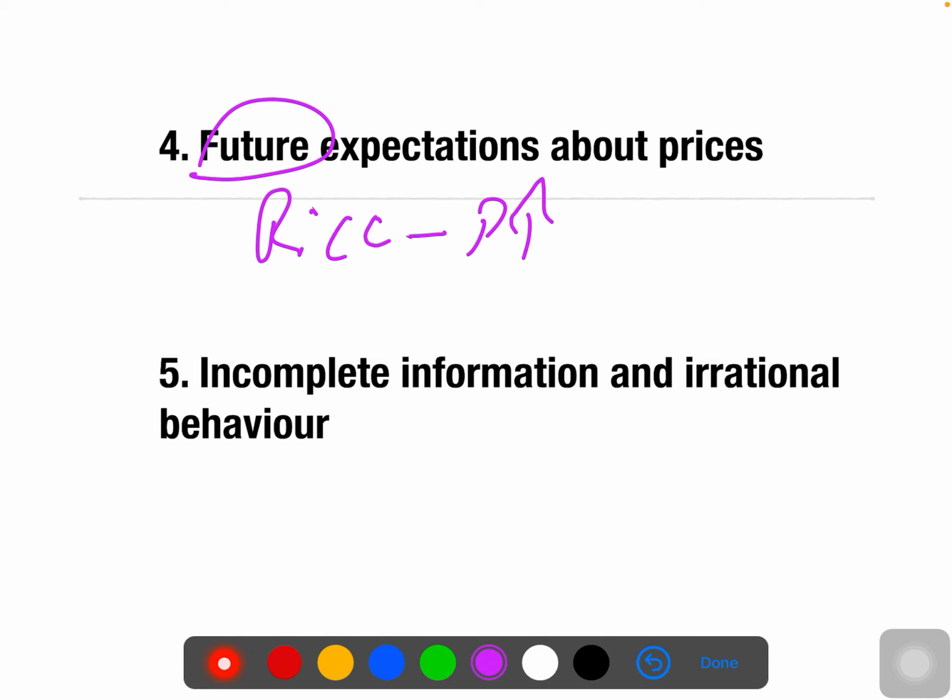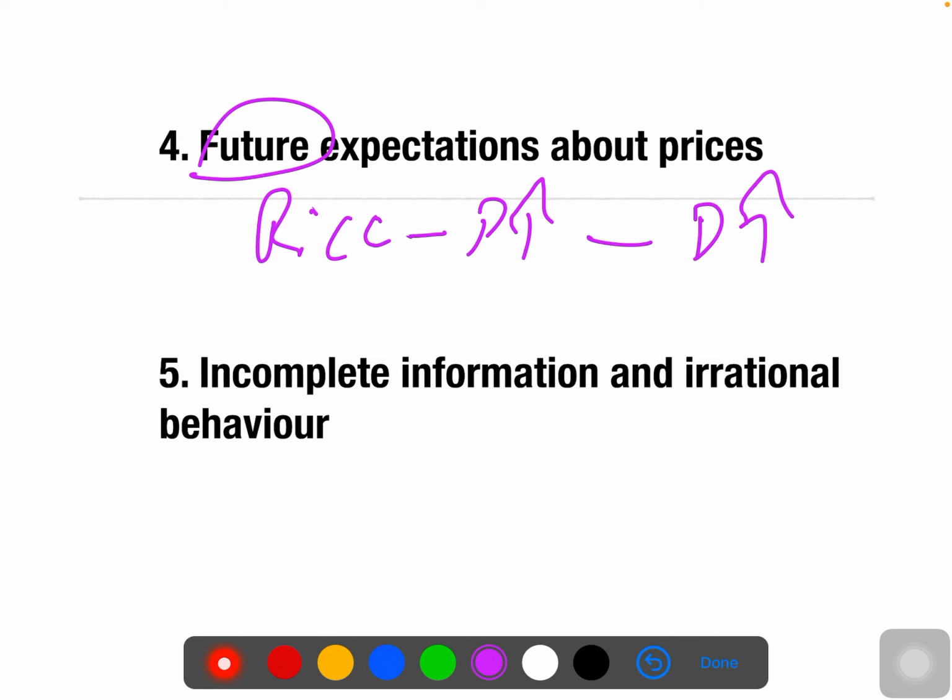So what you will do is, because in the future the prices are going to increase because of drought, you will purchase more and more, because of that demand is going to increase. So future expectation says the future price is going to be increasing because of the drought, so you will tend to buy. Right now also it is increasing, but still you purchase because you think that the price in the future is also going to increase.